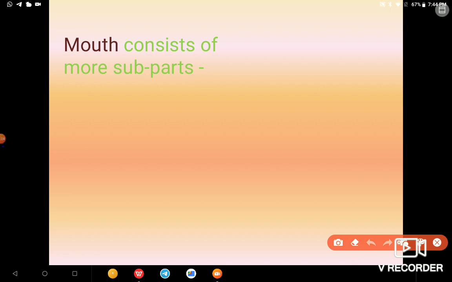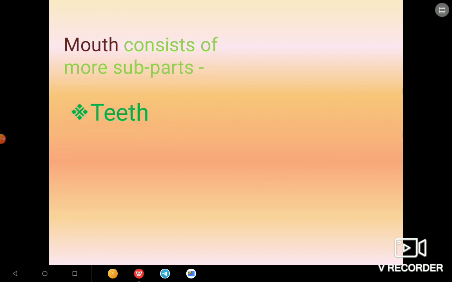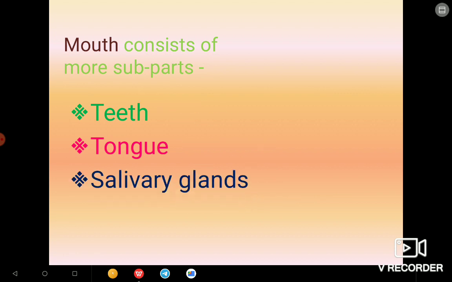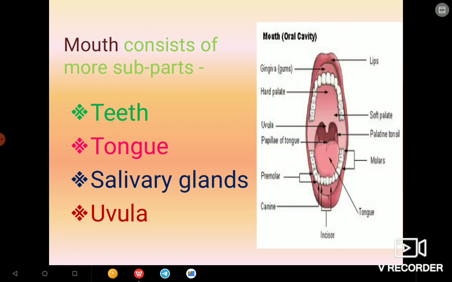Again, we are seeing that mouth has some subparts. So let's check it out. First one is teeth, next tongue, salivary glands, and the uvula. Mouth is also known as the oral cavity.